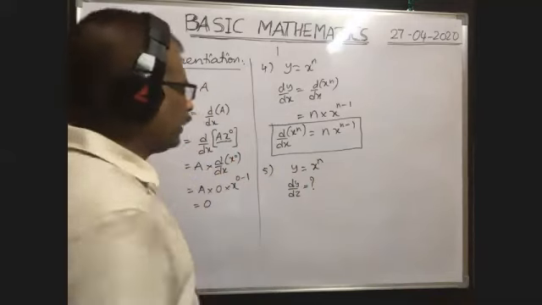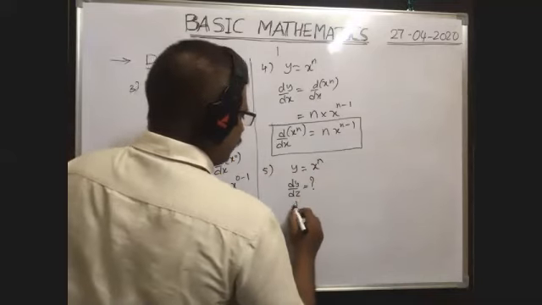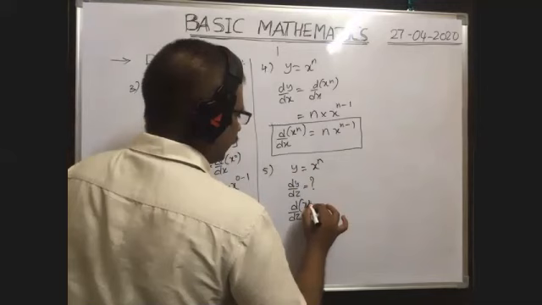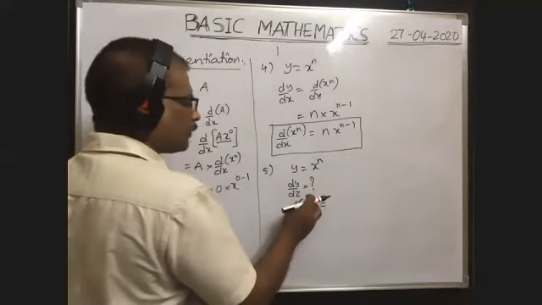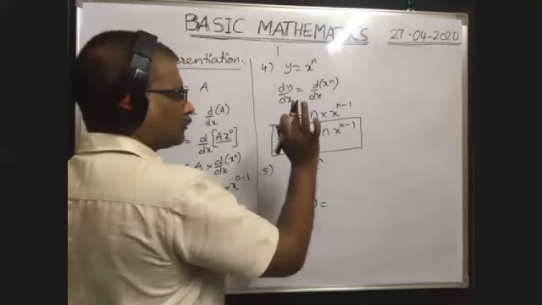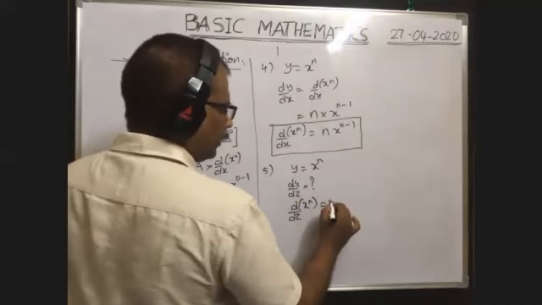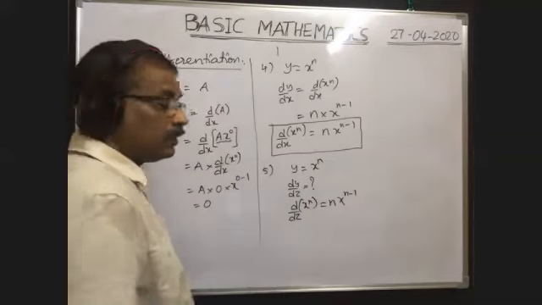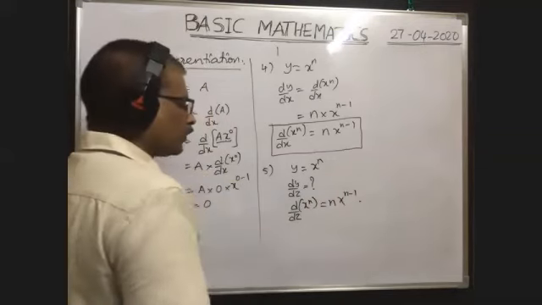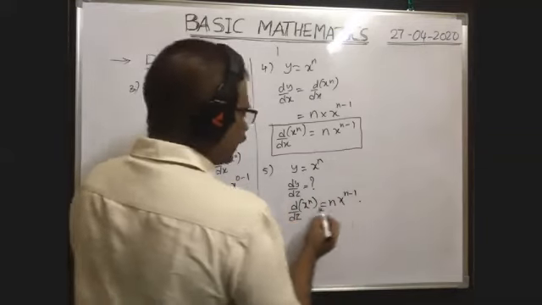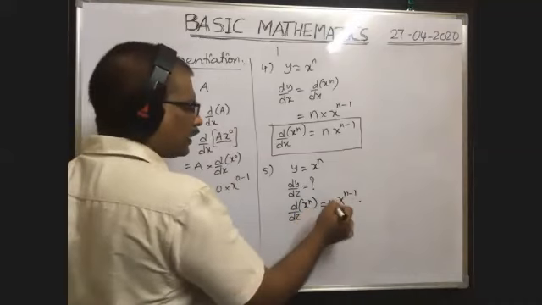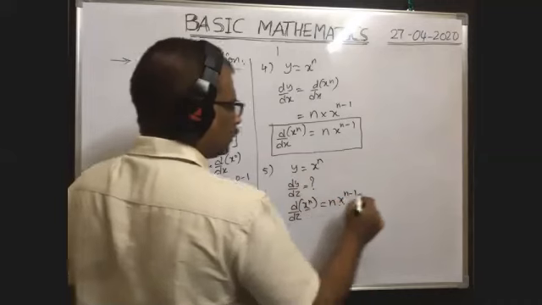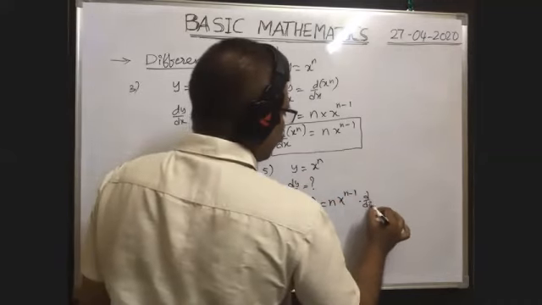Okay. Here, d by dz of y, which is x to the power of n. First, you do differentiation of x to the power of n as before. Power n is there, so n into x to the power, the power must be reduced by 1, n minus 1. Into, actually, here d by dz, again, after we have written like this, we have to differentiate this variable with z. So d by dz of variable x.